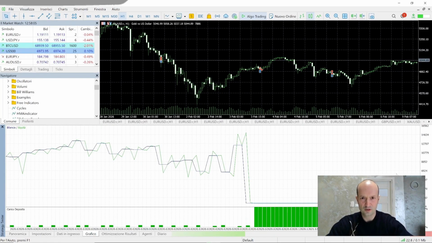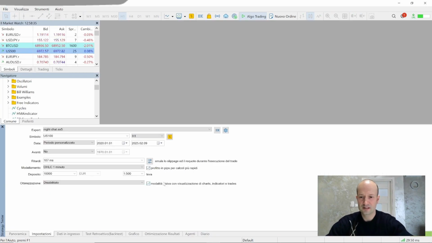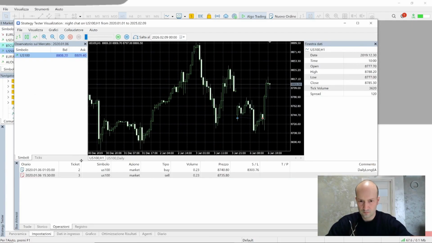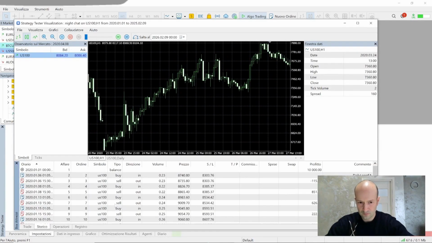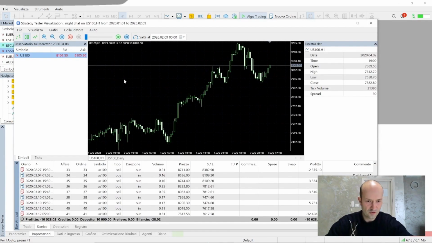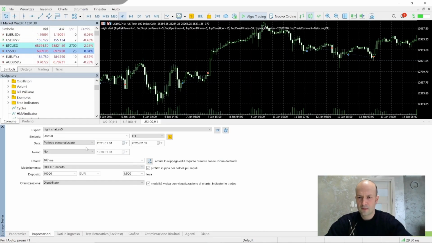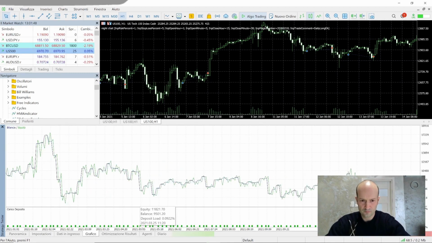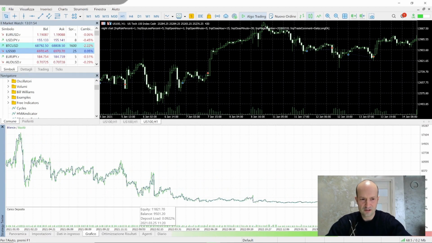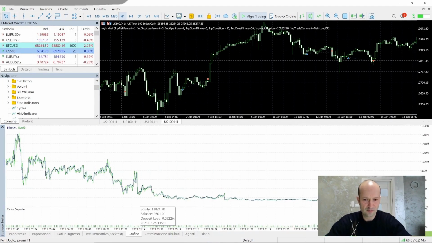No, something isn't working. Let's try a visual test and see if we can figure out what's not working. So here it got stuck and blew the account. All right, let's try running a test from 2021, for example, up to today. We'll leave the same input data and see what happens. We can see that things are going very badly, so probably something didn't work correctly in the programming.